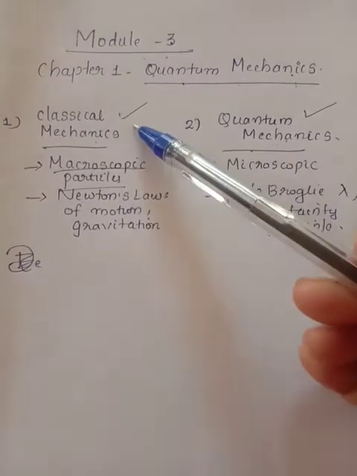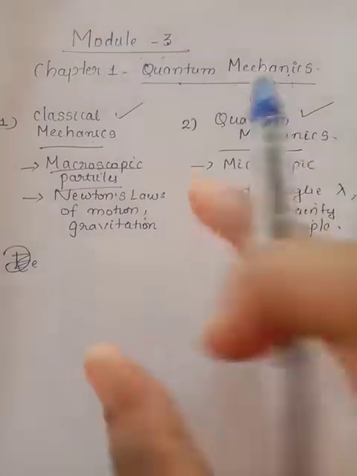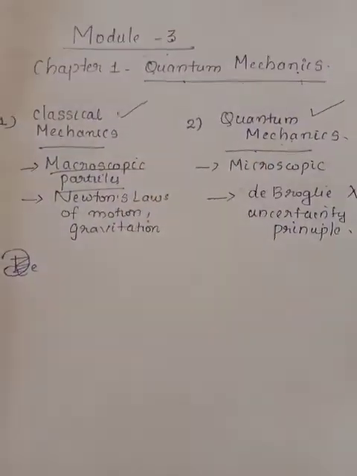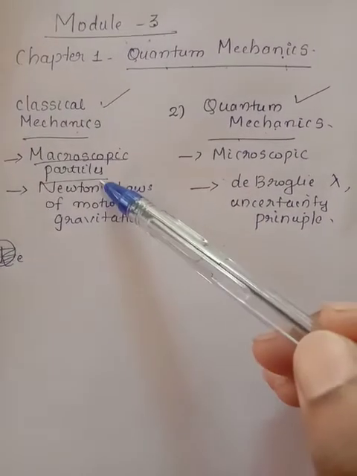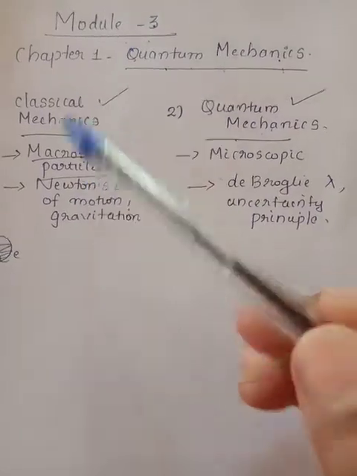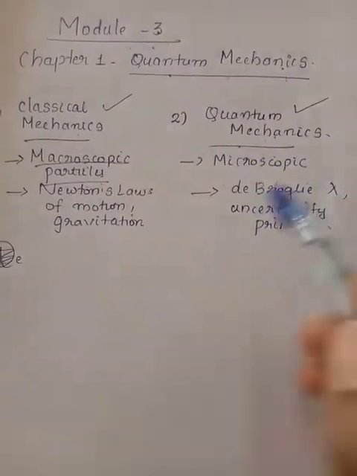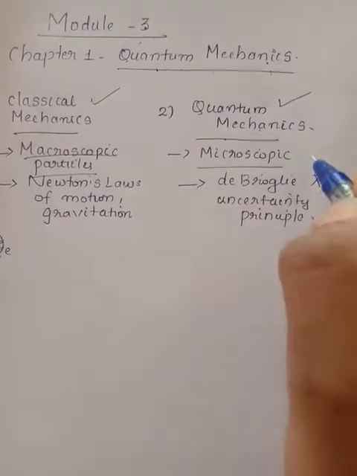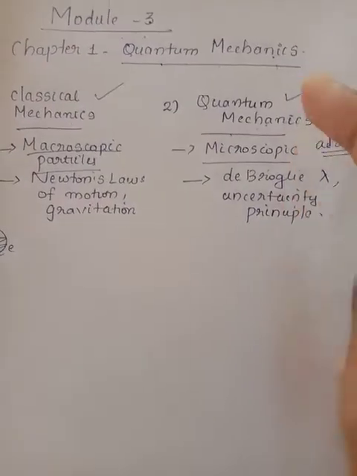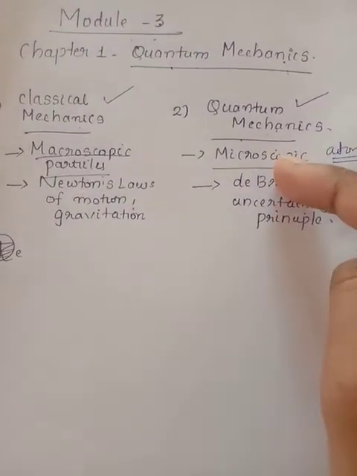So here classical mechanics deals with macroscopic particles, because we are dealing with movement of earth, movement of a body, movement of a vehicle, etc. That is, we deal with large objects or macroscopic particles, that is classical mechanics. But quantum mechanics deals with microscopic particles, small objects like atom, electron, neutron. That kind of ideas come under the category of quantum mechanics. So it deals with microscopic particles.